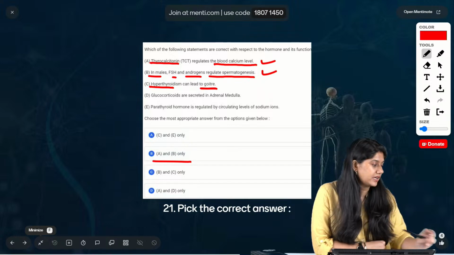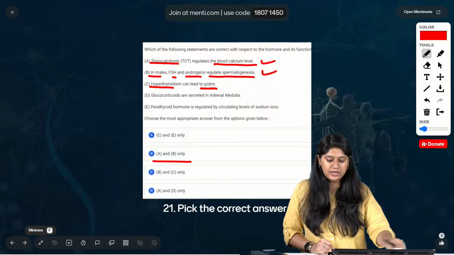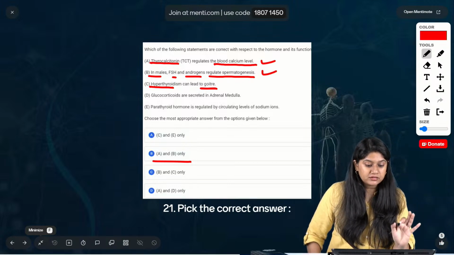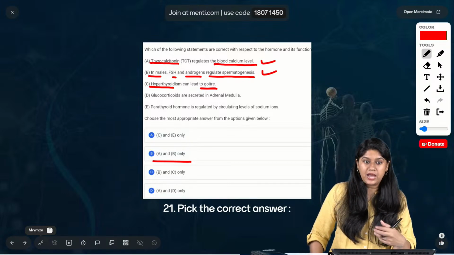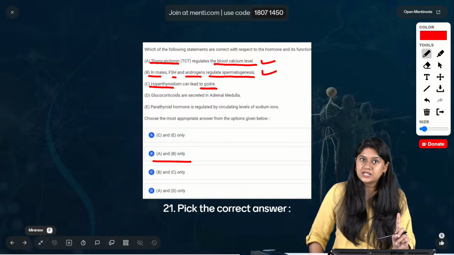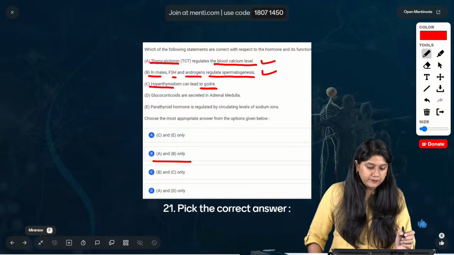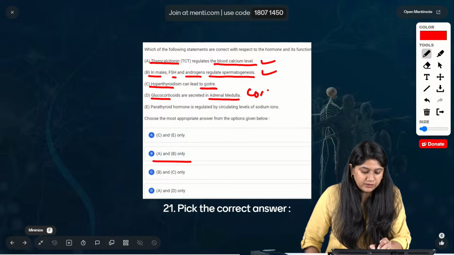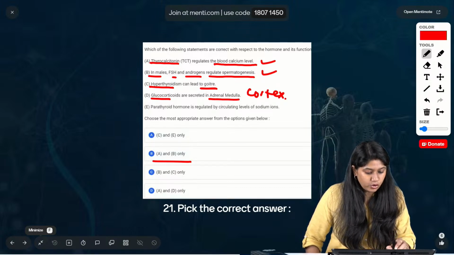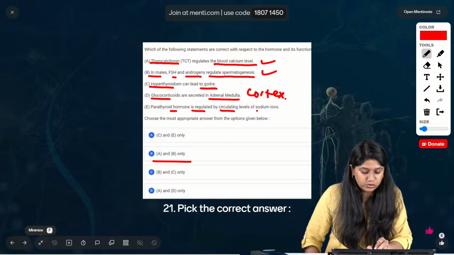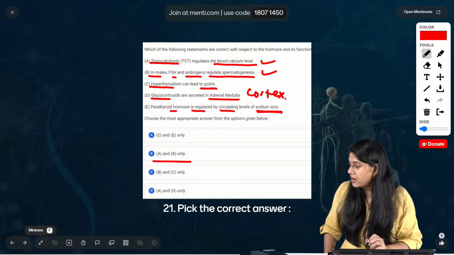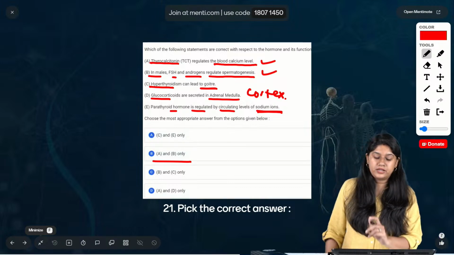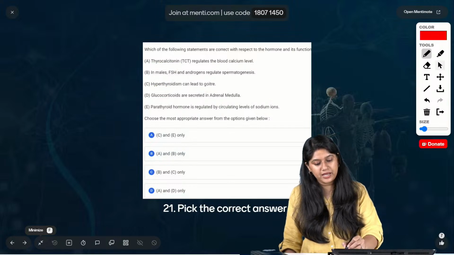Hyperthyroidism can lead to goiter. Goiter का main reason क्या है? If there is a deficiency of the iodine, है ना? Deficiency of iodine है. So that's not the main. कि अगर ज़्यादा, अगर मतलब we have more secretion of the hormones, that is not causing the goiter. Okay. Then glucocorticoids are secreted in the adrenal medulla. नहीं, यहाँ पे आएगा adrenal cortex. And parathyroid hormone is regulated by circulating level of the sodium ions. नहीं. Clear everyone? Are we clear? Yes. Calcium ions का काम है, not the sodium ions. चलिए, option number A and B are the correct.